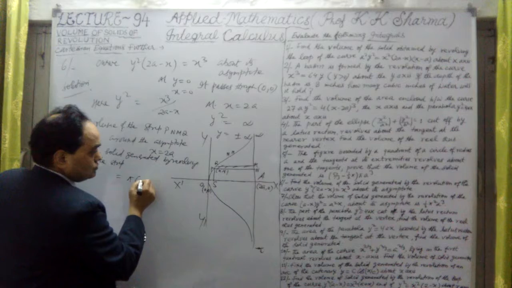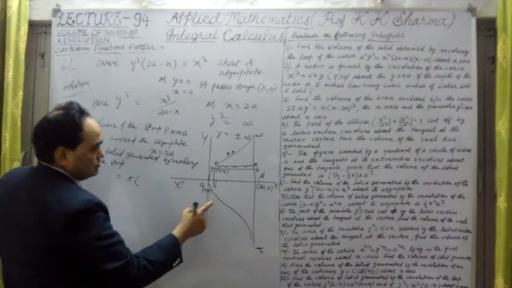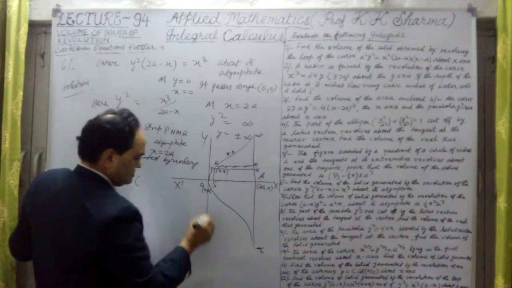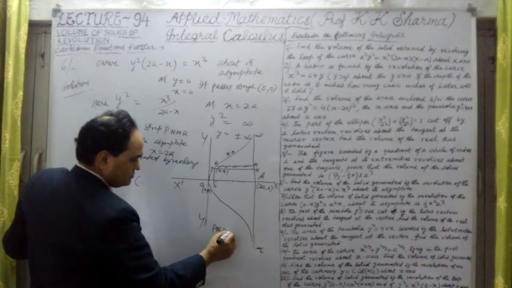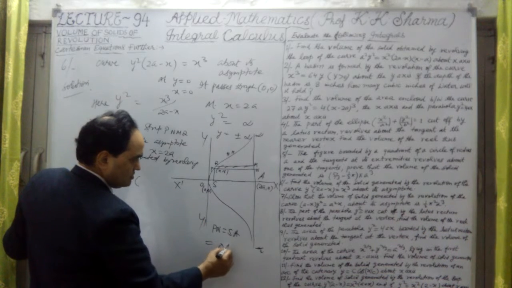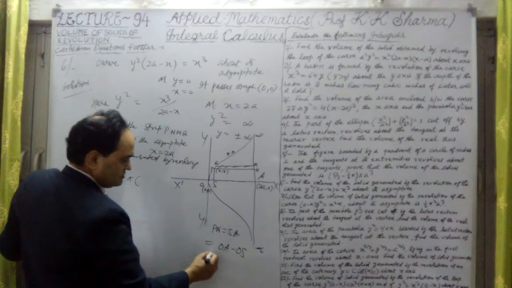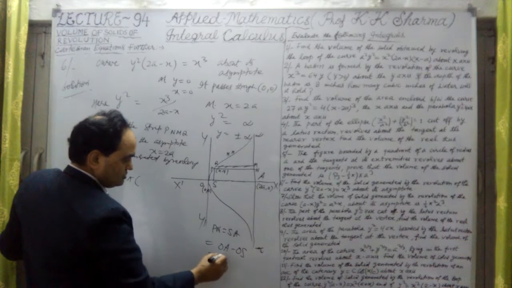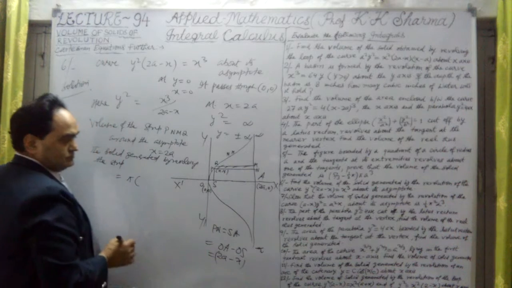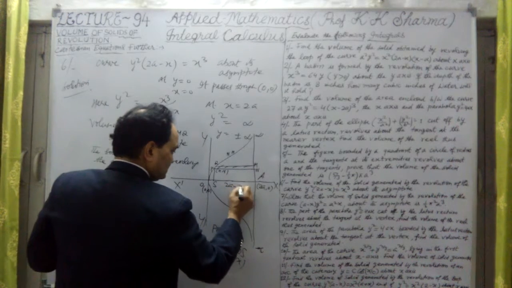It is given by pi into PN squared, where PN is equal to SA, but SA is nothing but OA minus OS. OA is 2a, minus x. This length is 2a minus x.